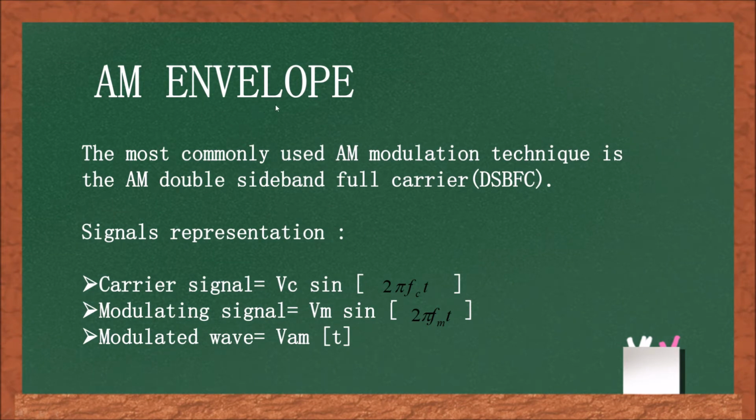Then, the AM envelope, or we can call it the modulated signal of amplitude modulation. The most commonly used AM modulation technique is the AM double sideband full carrier, DSB-FC. The signal representation: first, the carrier signal equals VC sin 2 pi FC T. Modulating signal equals VM sin 2 pi FM T. And modulated wave equals VAM T.